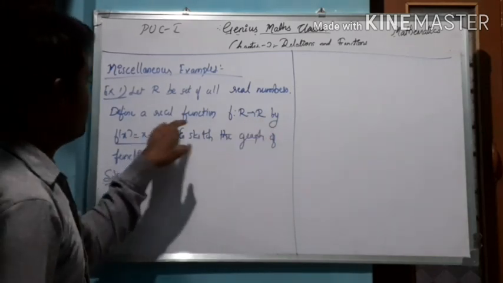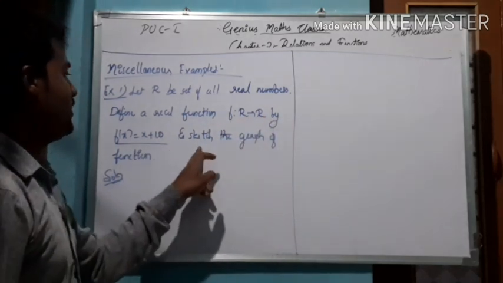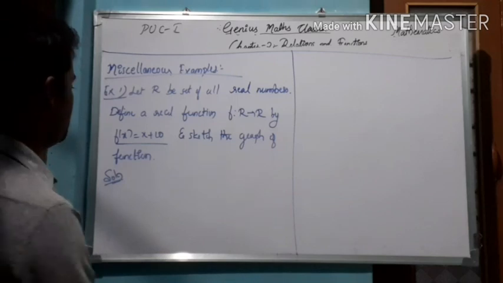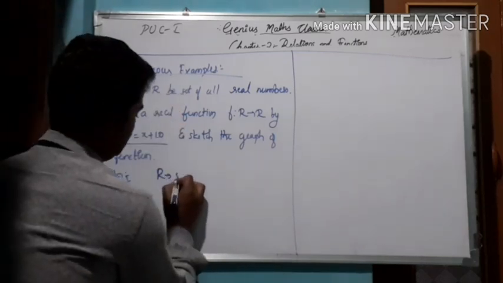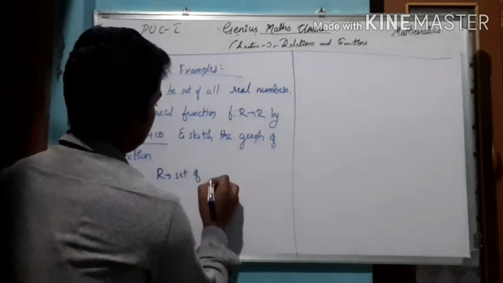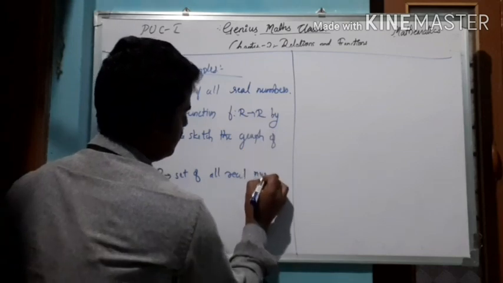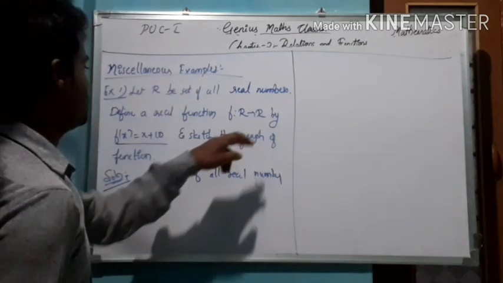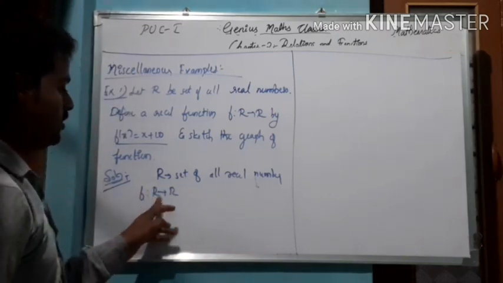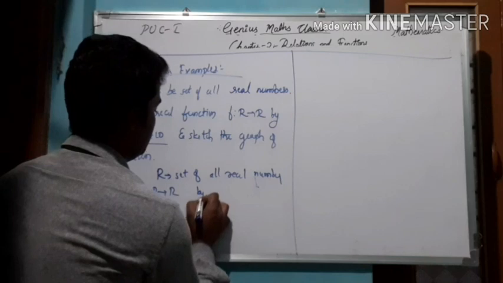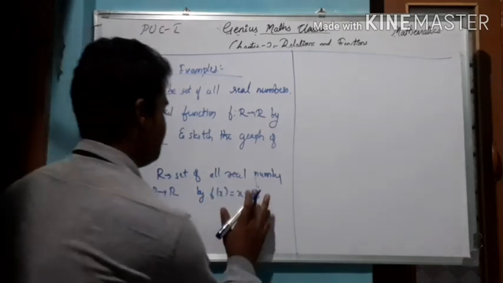So if you are defining the function f from R to R by f of x equal to x plus 10, and we have to sketch the graph of the function. The solution is, so what is given? R is the set of all real numbers. Okay, so what is the function? f is from R to R, defined from real number to real number by f of x equal to x plus 10.